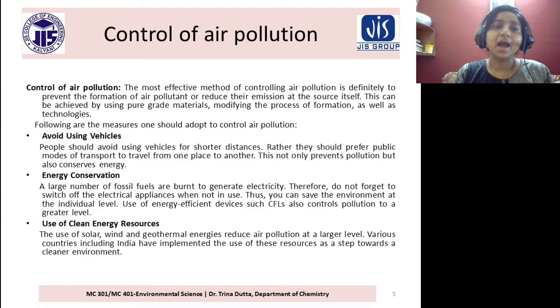So we can reduce the emission. How? By avoiding the use of vehicles. People should avoid using vehicles for shorter distances. Rather, they should prefer public modes of transport to travel from one place to another. This not only prevents pollution but also conserves energy. So we can reduce the use of vehicles. If we reduce the use of vehicles, the use of fossil fuel will be reduced. Basically petrol, diesel, all these are fossil fuels.